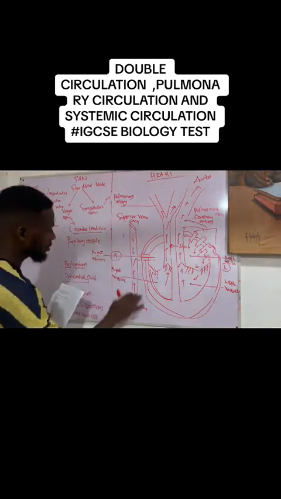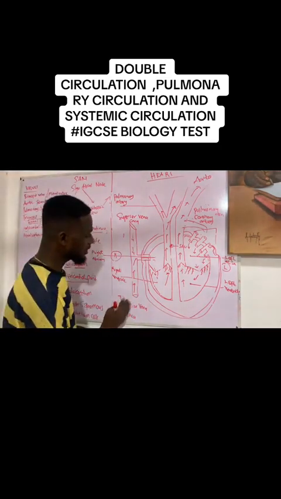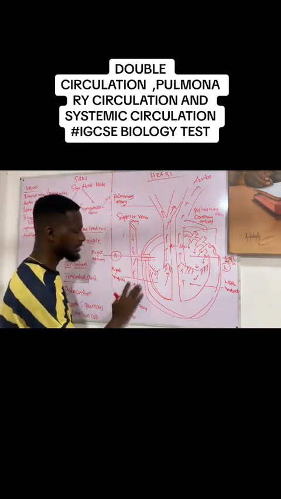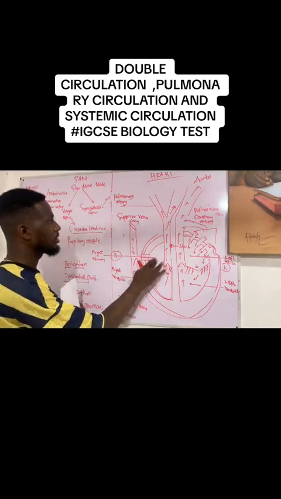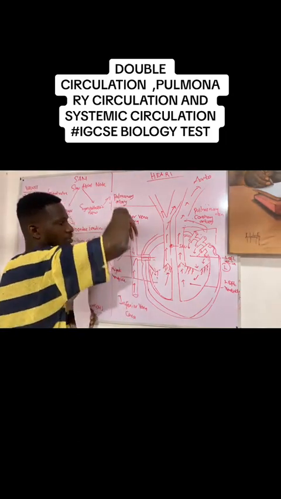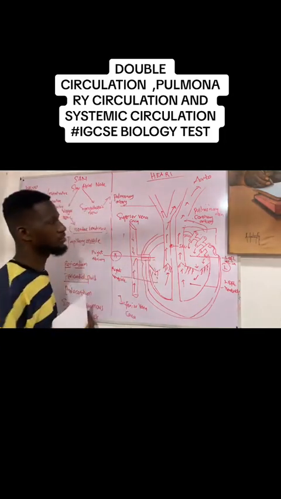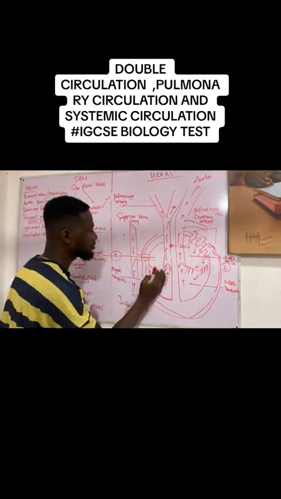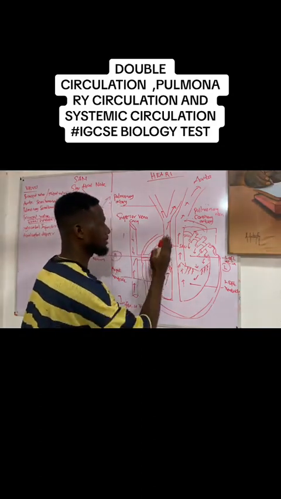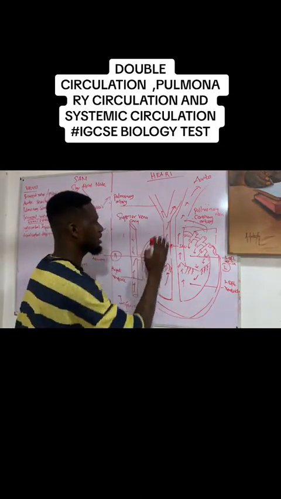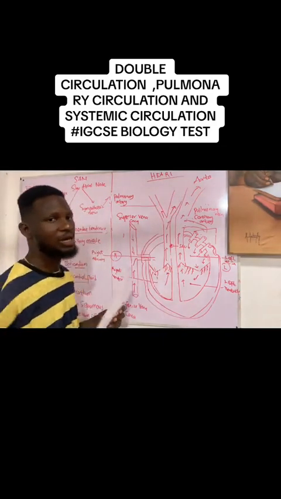the superior or inferior vena cava, because the inferior vena cava is actually draining deoxygenated blood from the lower part of the body and directing it into the right atrium. Superior vena cava is also draining deoxygenated blood from the upper part of the body and directing it into the right atrium. And then the pulmonary artery serves as a conduit where deoxygenated blood will be injected into the lungs where it now picks up oxygen.